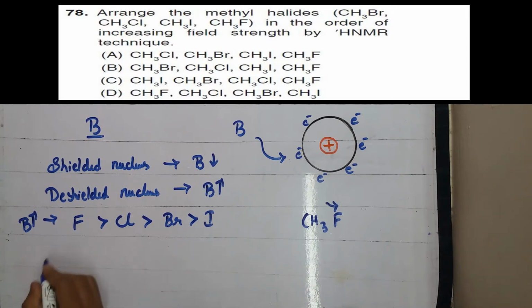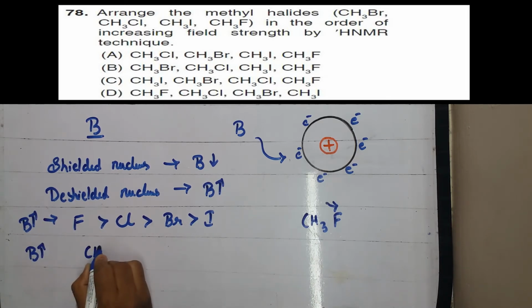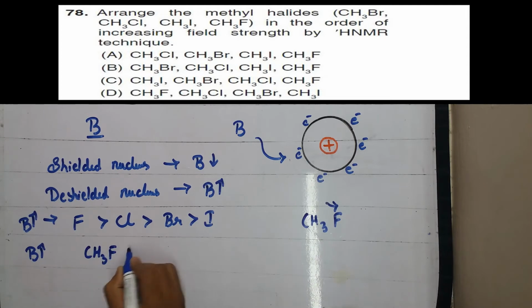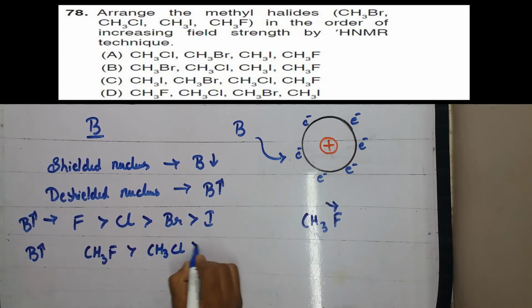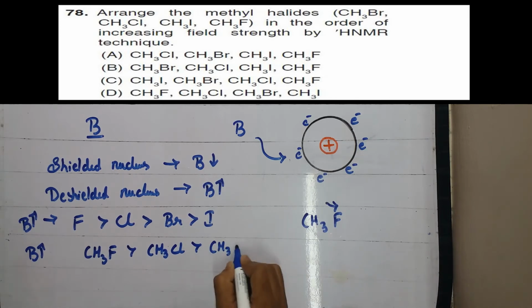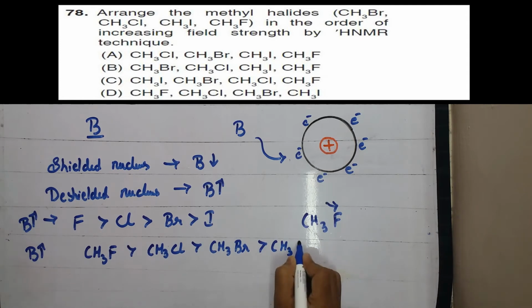So if I have to arrange the magnetic field strength in the methyl halides, CH3F would have greater field strength than CH3Cl, than CH3Br, and is least for CH3I, because in CH3I it is the more shielded nucleus. Hence the magnetic field strength decreases.